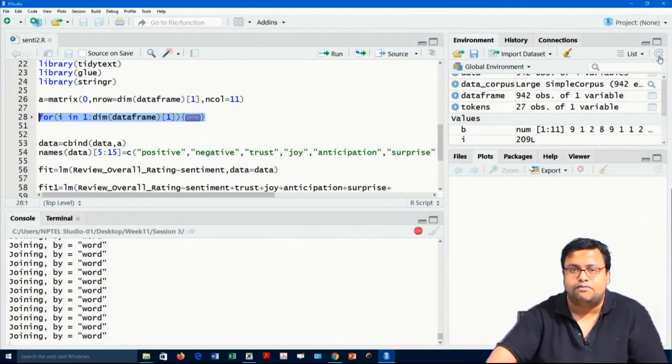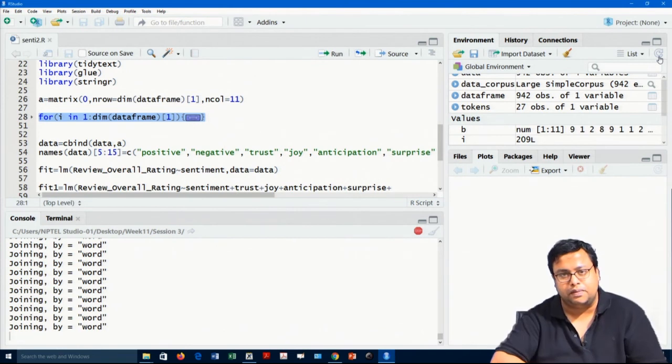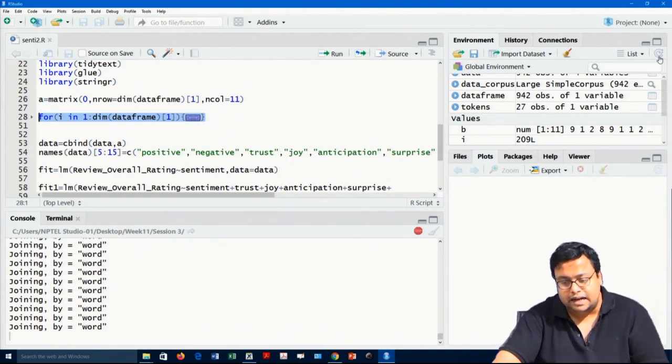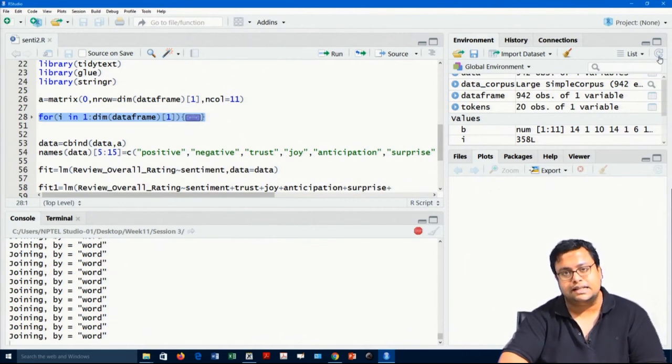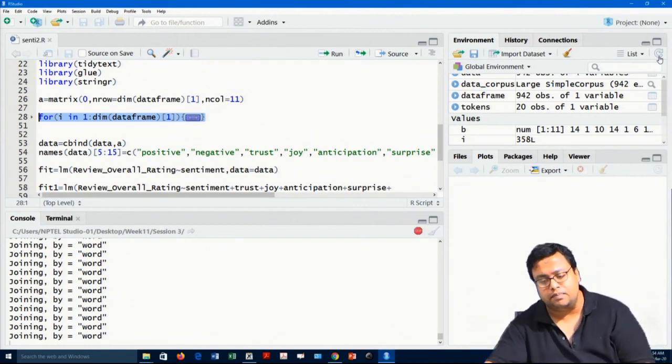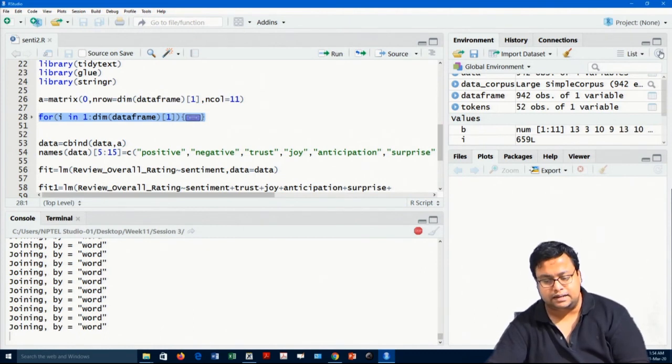So, it will run from 1 to 942, each one of them it will pick up, calculate based on the NRC library what is coming up as your various kinds of emotions and sentiments, and then it will populate it in A. Now, the next job is to join this A with the original data set to see how emotions and sentiments are driving your rating behavior. So, how the emotions and sentiments expressed in the text will impact your overall rating is something that we are trying to do.